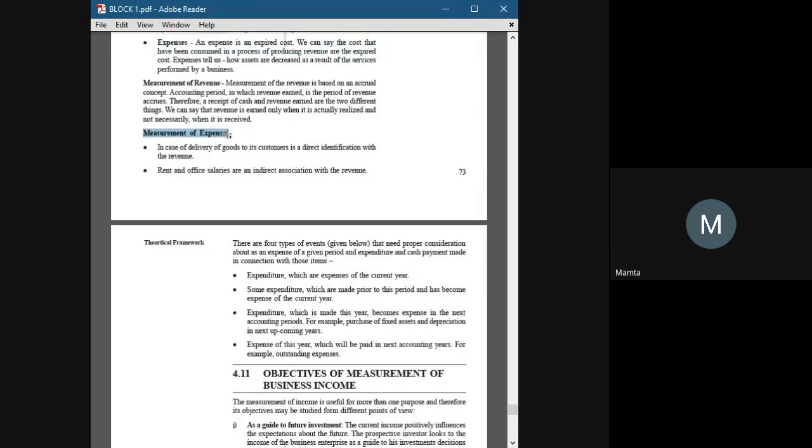Measurement of expenses is on a current year basis. Like, if we are purchasing something, then we have to put that in our accounts. It's on a current year basis. But if we have incurred some expense for further years, which will benefit us after some years, then we will not record it on a current year basis.